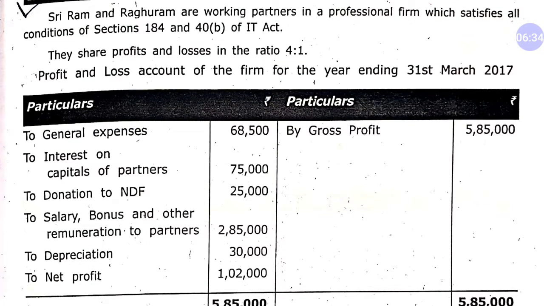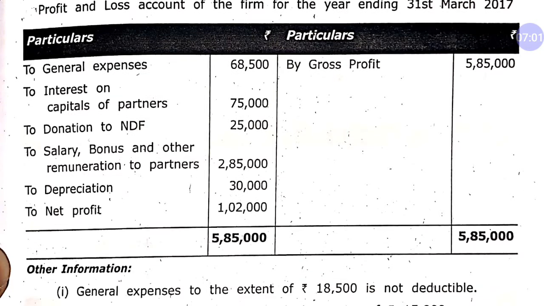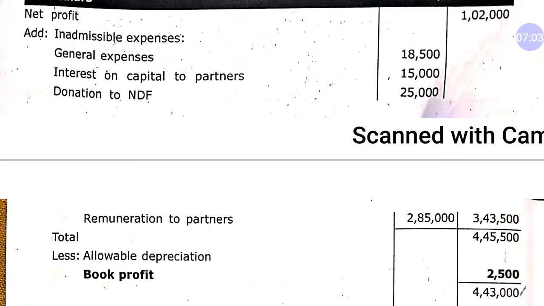So if we talk about the separate income of each partner, you will have to consider it partner wise, but this remuneration is for both partners. So in this question we cannot calculate the separate income of partners. Why? Because salary and bonus are given combinedly, and profit sharing by the firm is exempted under section 10(2)(a). So in this question it is not possible to calculate the separate income of each partner.